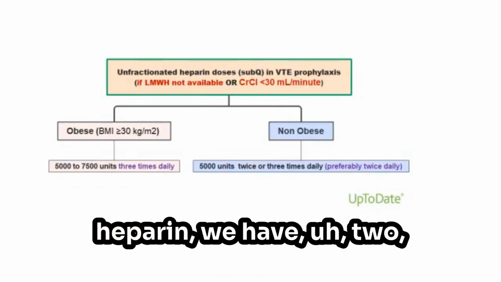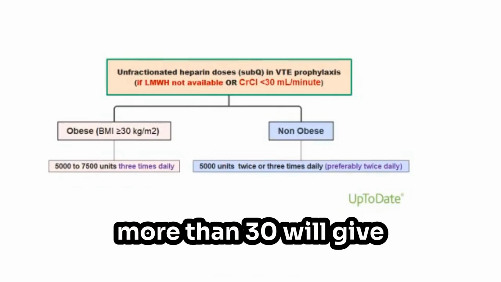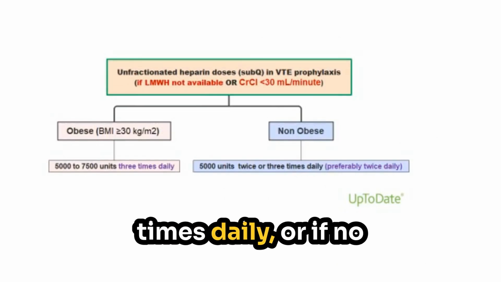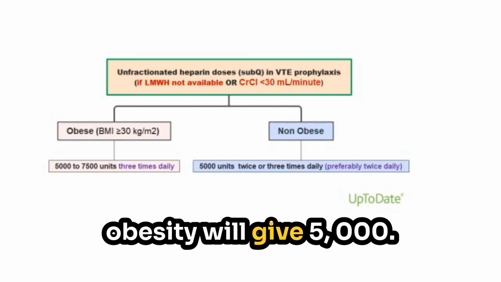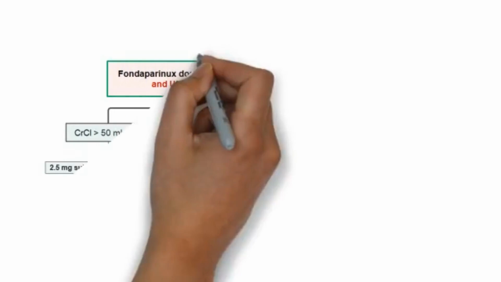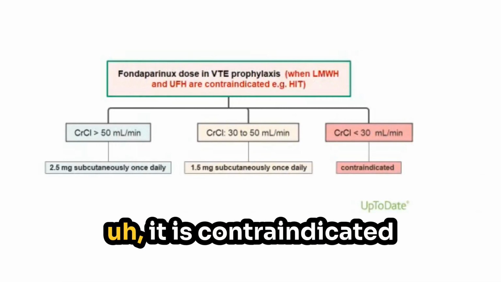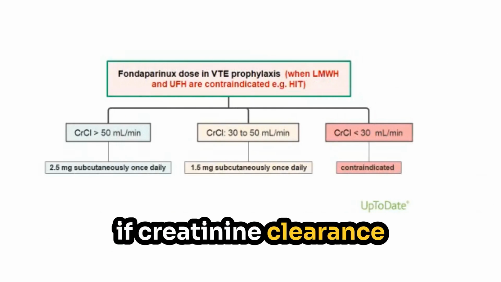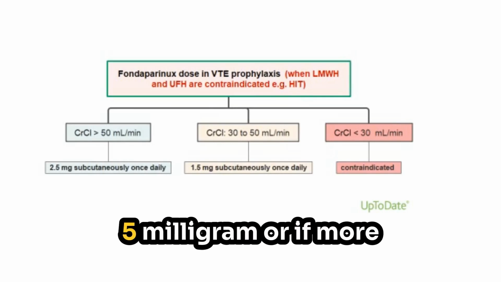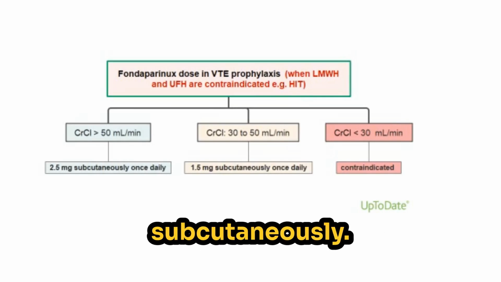For unfractionated heparin, we have two dose adjustments. For obese patients, BMI more than 30, give 5,000 to 7,500 3 times daily, or if no obesity, give 5,000 twice daily. For fondaparinux in patients who have HIT, it is contraindicated if creatinine clearance is less than 30, or if 30 to 50, give 1.5 milligrams, or if more than 50, give 2.5 milligrams subcutaneously.